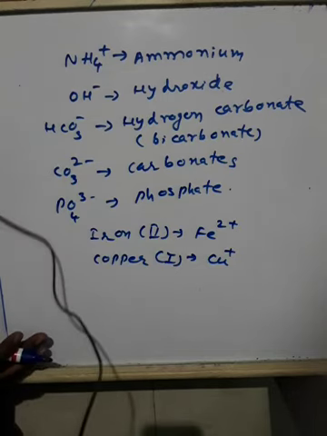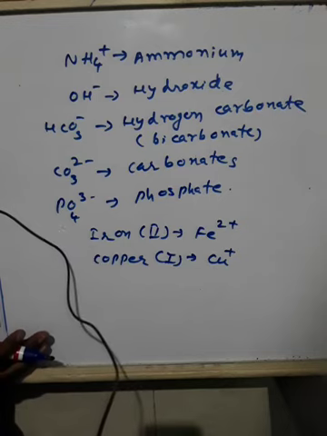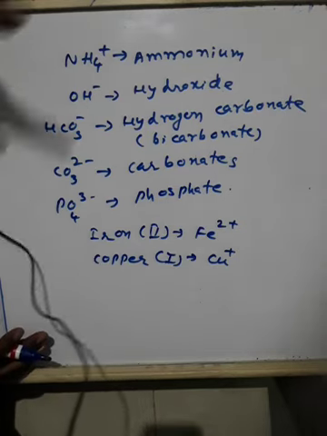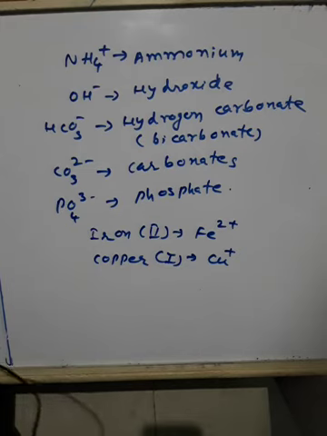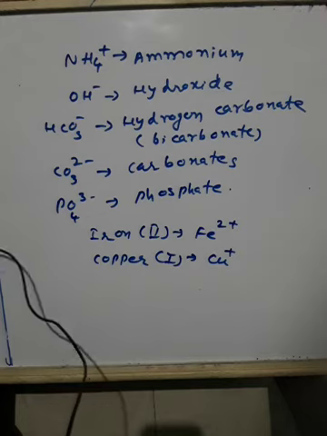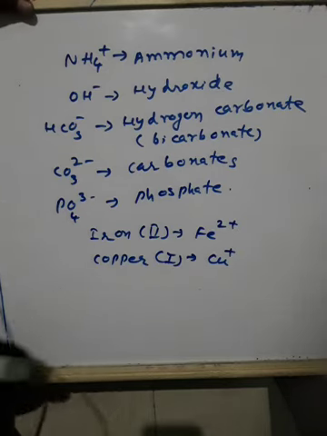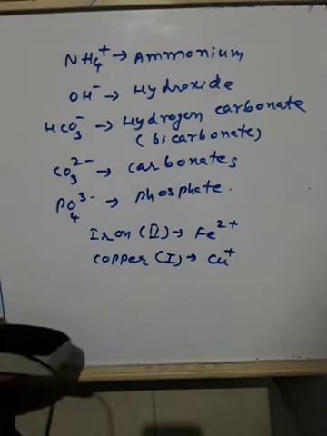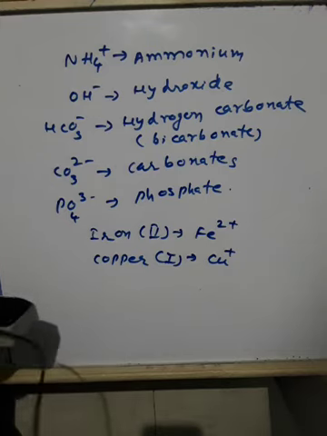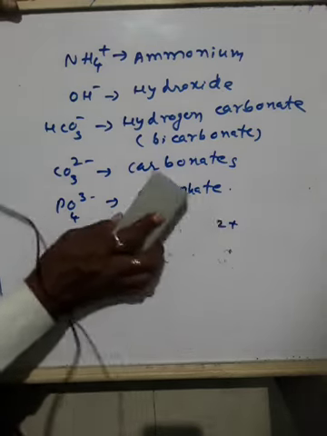Keep this in mind, and it will be easier to write the chemical formula of any compound. Now, what are the rules when a chemical formula is written? That is very important to understand. The first rule is that the valency or charges on the ions must balance. Whenever you write any chemical compound's formula, these charges must balance each other. Only when they balance do they become neutral.